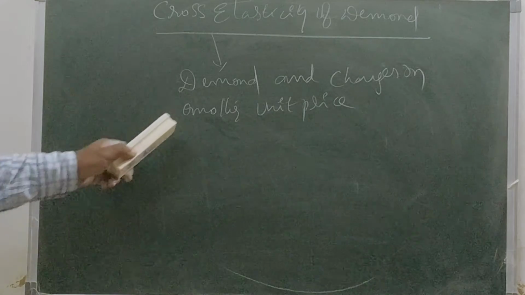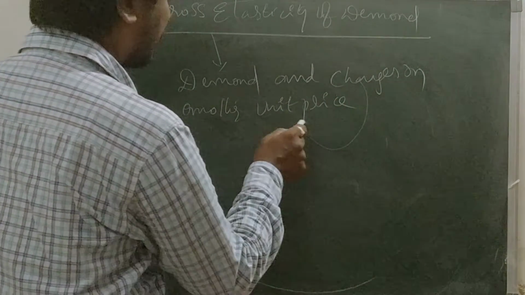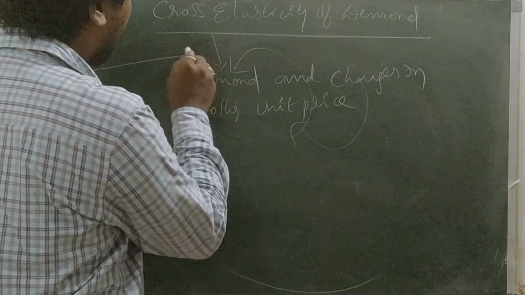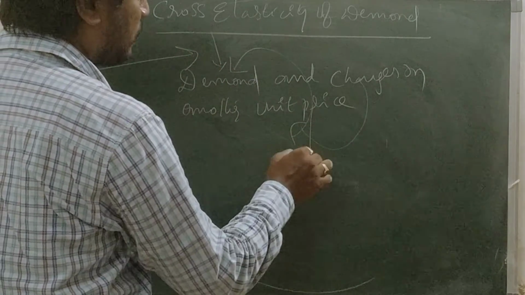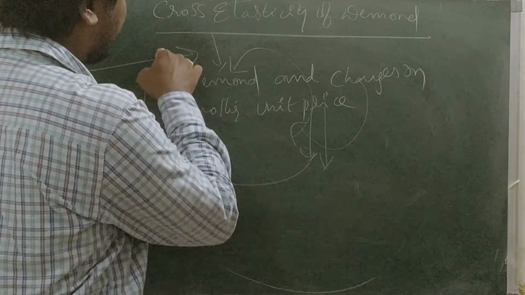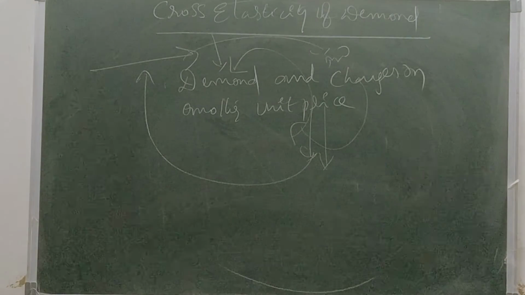When the price changes, the demand changes accordingly. Demand and unit price always move in opposite directions. So this is the cross elasticity of demand of a product.